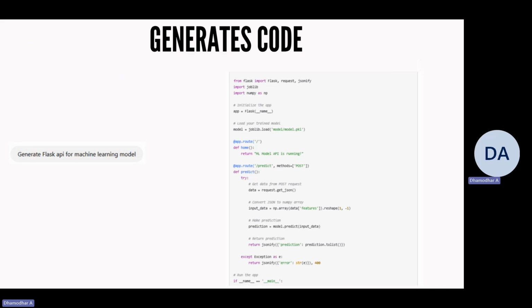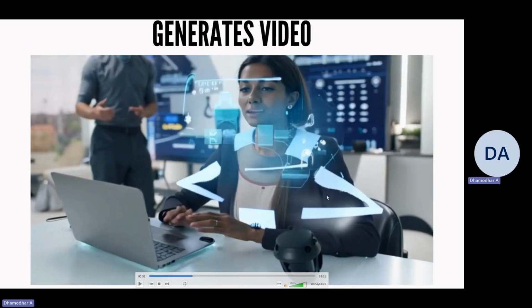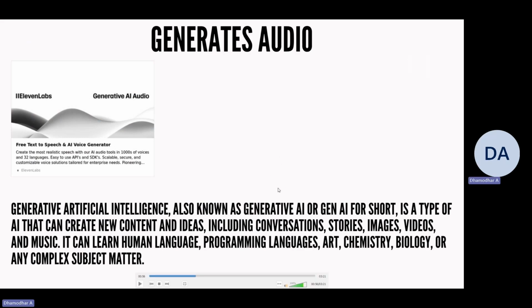Another example is generating images. When we provide a prompt, it is going to generate an image like this. And it is another example wherein it generates a video from a simple text prompt. This is an example from 11 Labs, wherein we have provided text here, and it has been converted to speech. 11 Labs is one of the leading providers of text-to-speech or speech-to-text AI-based services.